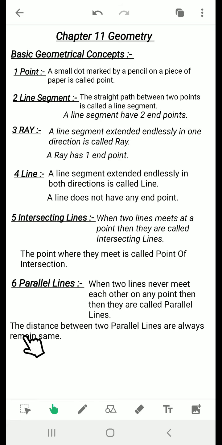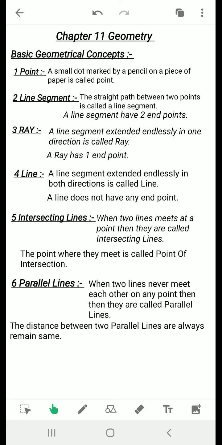And the distance between two parallel lines always remains the same. If at a point the distance between two parallel lines is, let's suppose, 5 meters, then at any other point the distance will also be 5 meters.